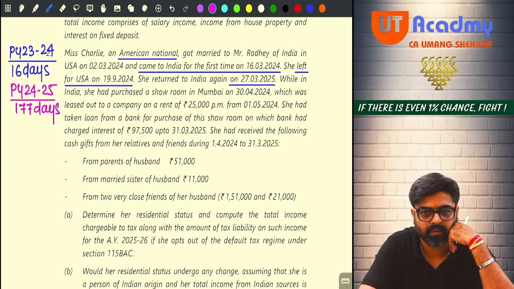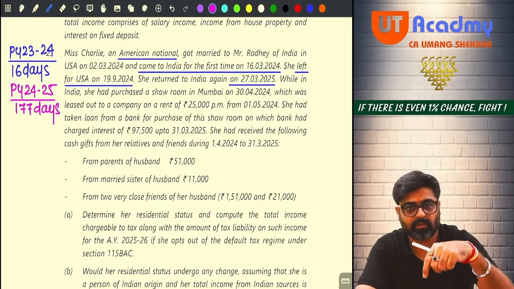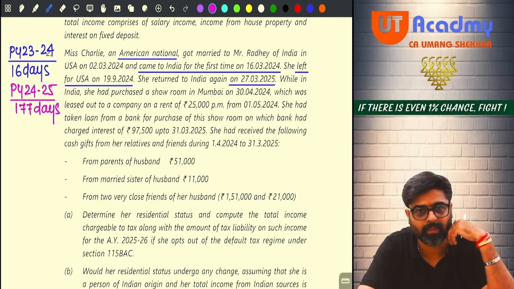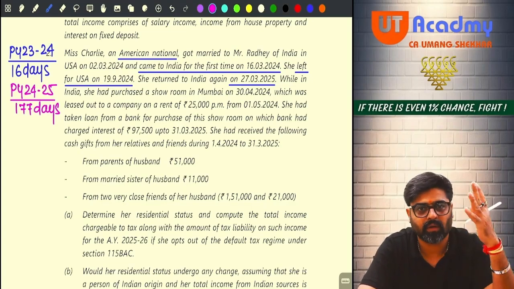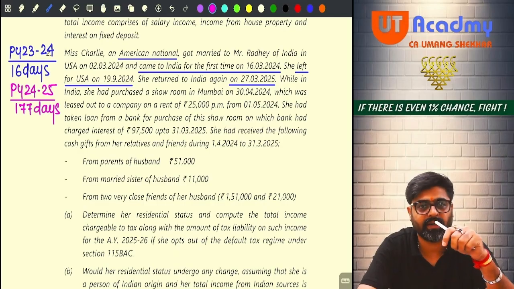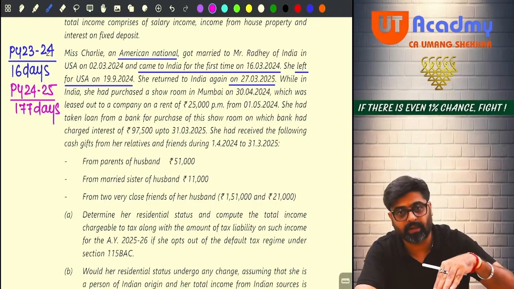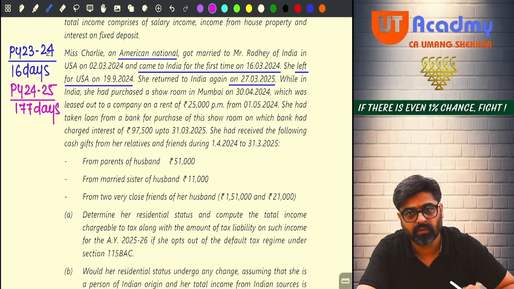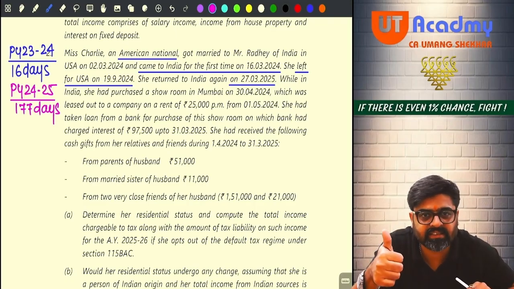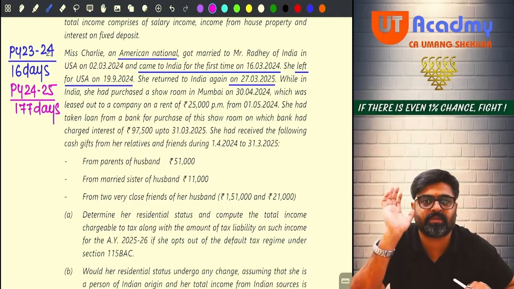Now tell me, during the previous year, is she an Indian citizen leaving India for the purpose of employment? No, not covered by first exception. During the previous year, 24-25, is she an Indian citizen leaving India as a crew member on an Indian ship? Not covered by second exception. During the previous year, is she an Indian citizen or a person of Indian origin coming to India for the purpose of visit? No, she is neither an Indian citizen nor a person of Indian origin, so she cannot be covered by third exception also.